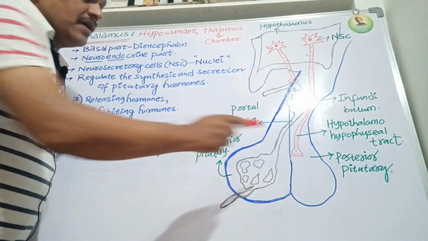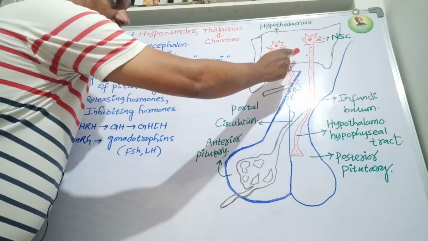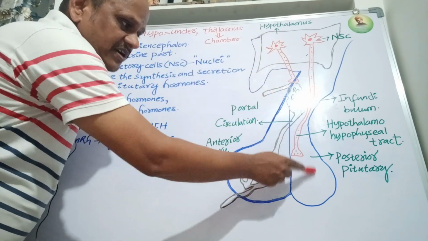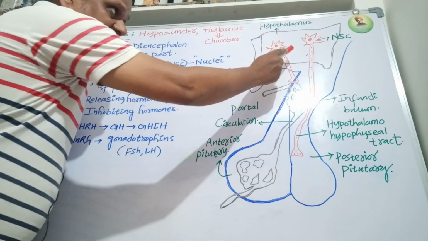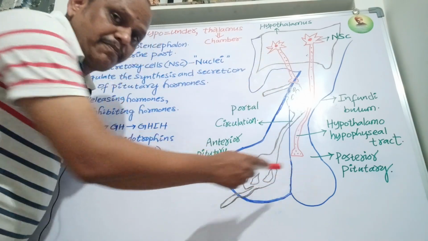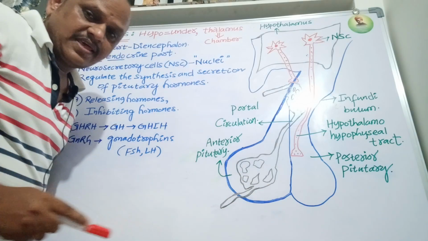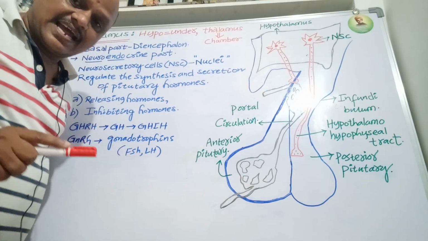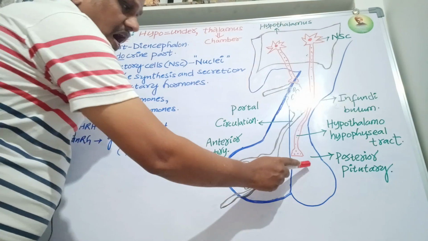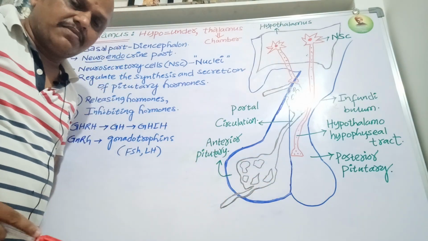Because of this, the neurohormones are not synthesized by the posterior pituitary; they are directly synthesized by the hypothalamus. They are temporarily stored in the posterior pituitary. These are ADH, antidiuretic hormone, that is vasopressin, and one more hormone, oxytocin.